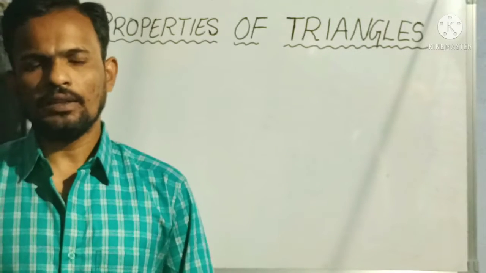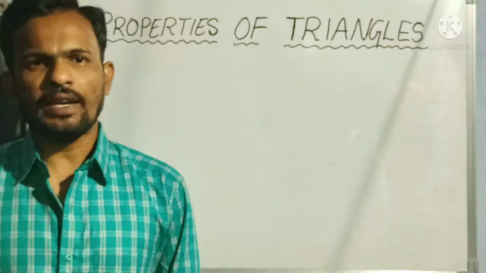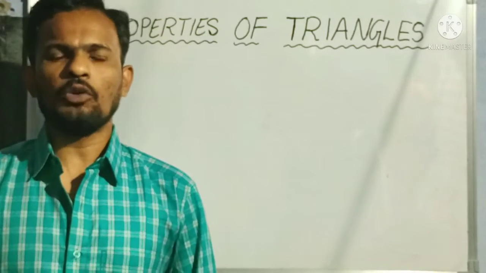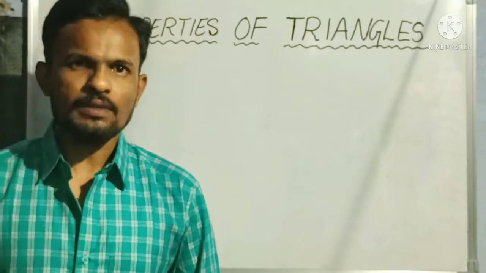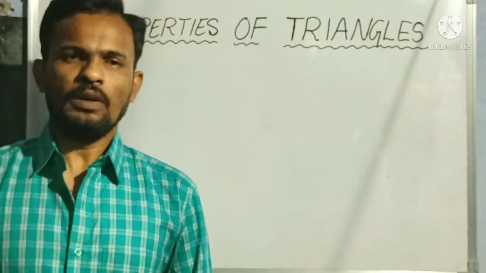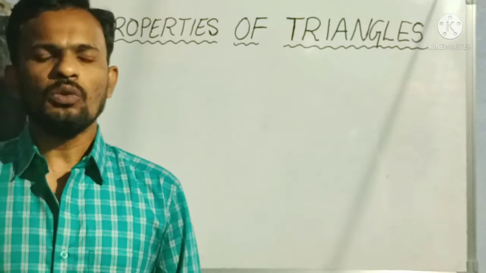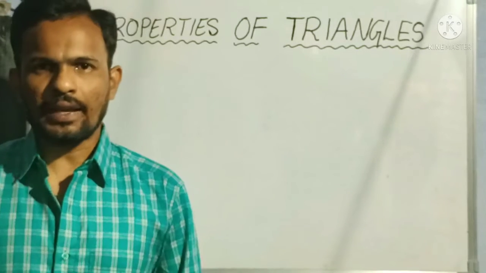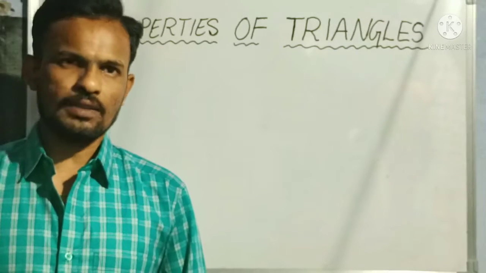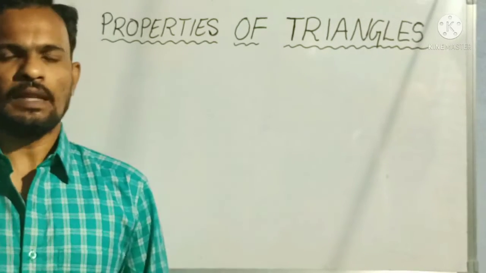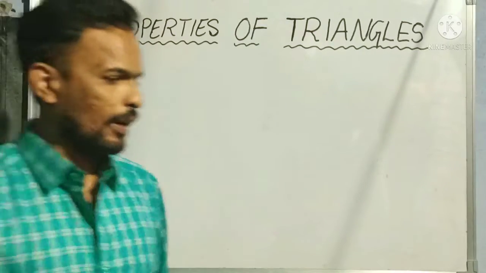So, in our basic mathematics, we are in our concept, that is triangles. And in triangles, I have explained the basics about what is a triangle, types of triangles based on sides, and types of triangles based on angles. Now, let us move to our next concept, that is properties of triangles. Related to sides and angles, some properties are there. So, let us know about properties of triangles. First one is angle sum, a very important property, that is the angle sum property of a triangle.